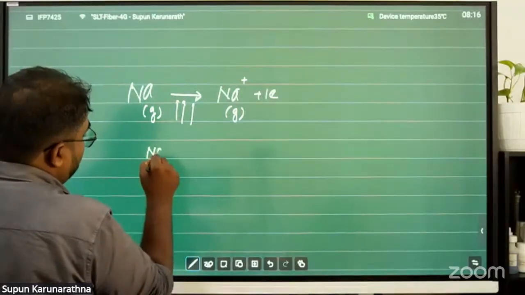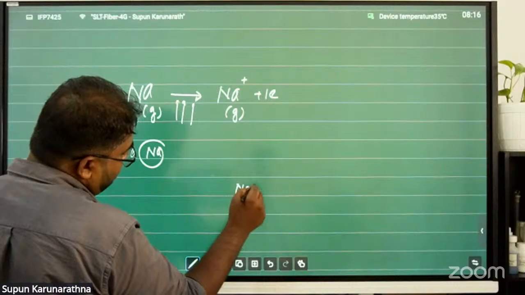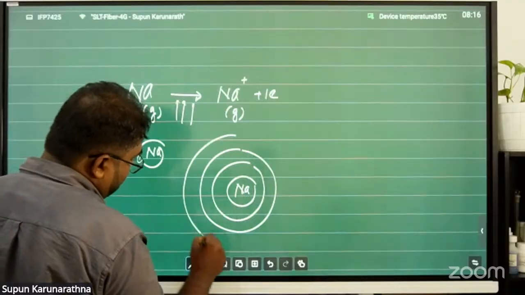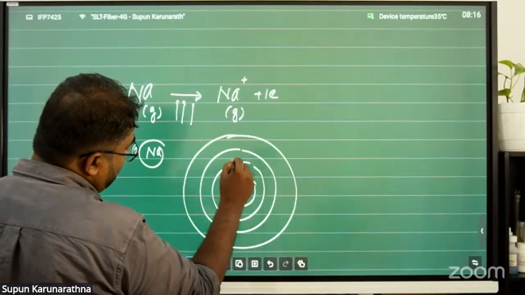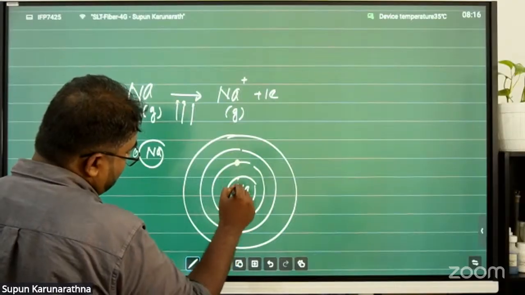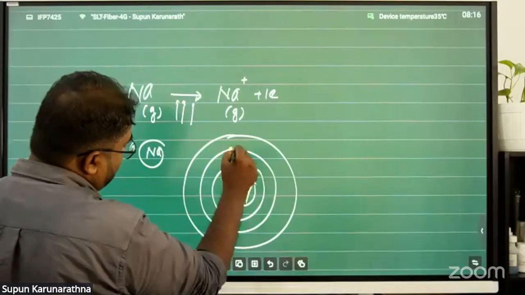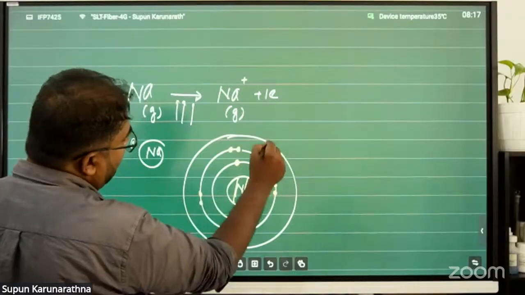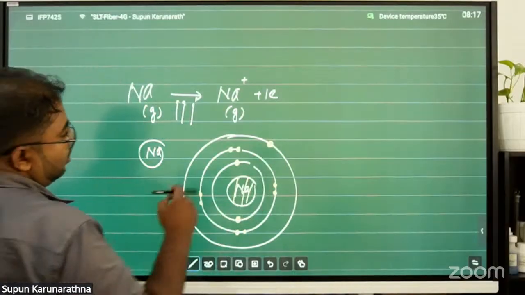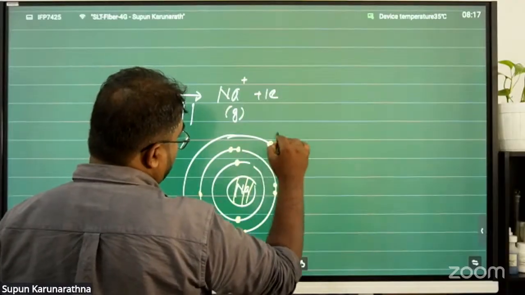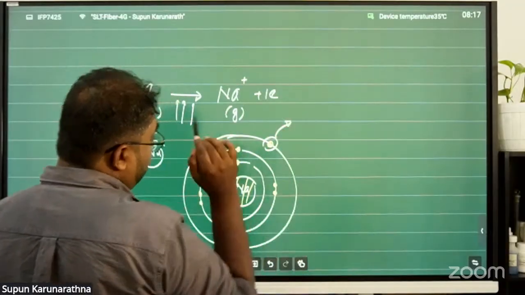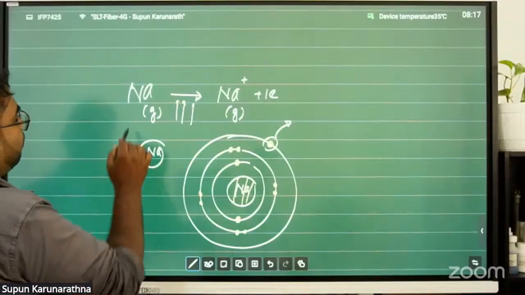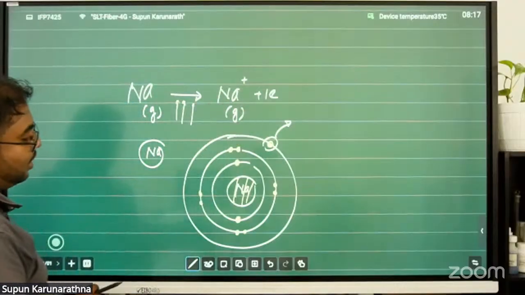When we consider sodium, you know that each of the energy levels has electrons. How many electrons? The first energy level has 2 electrons. Here is the nucleus. The second energy level has 8 electrons, and the last energy level has 1 electron. So we want to provide energy to remove that electron. The minimum energy that should be provided to remove that electron, we call the first ionization energy. The important thing is that the atoms should be in the gas state.